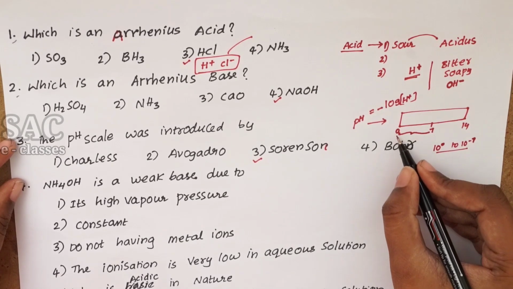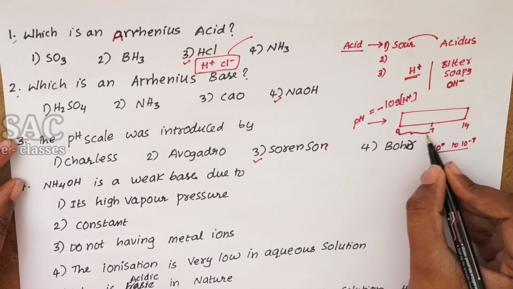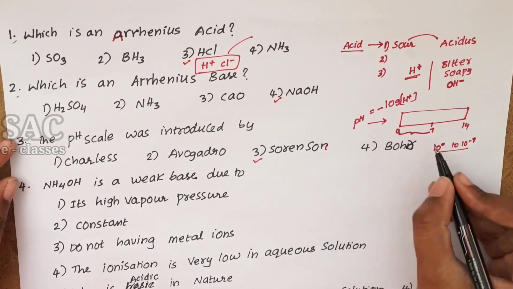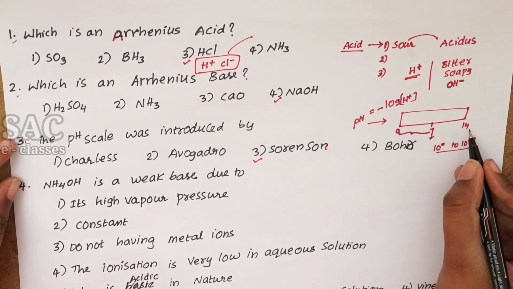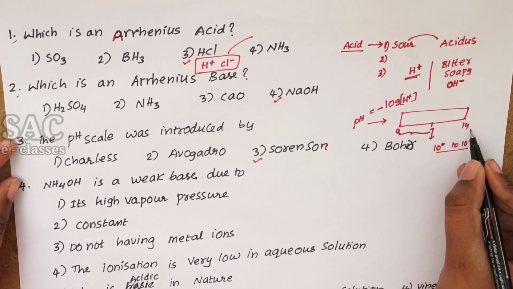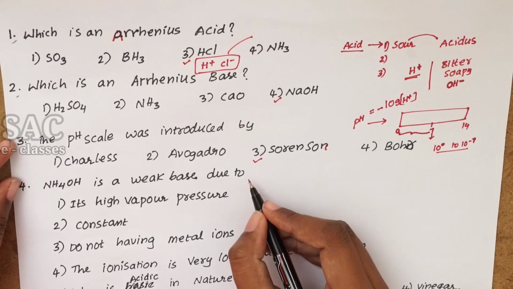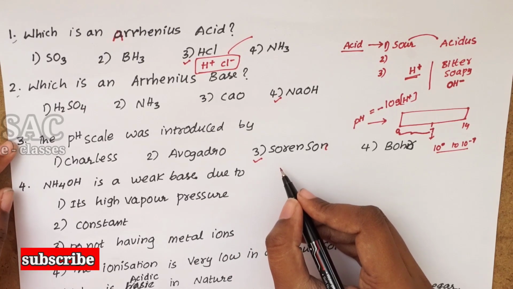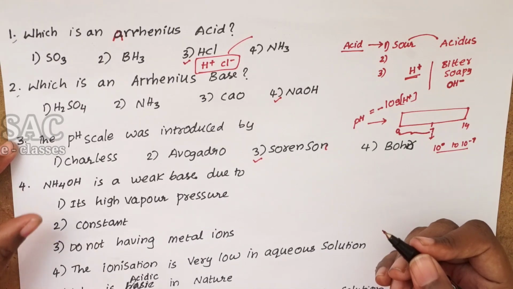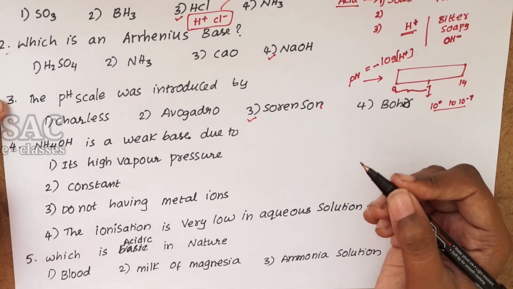That means the pH values vary from 0 to 7; below 7, we call it an acid. Exactly 7 is neutral. Above 7 until 14, we call it a base. Then who introduced the pH scale? Sorensen.